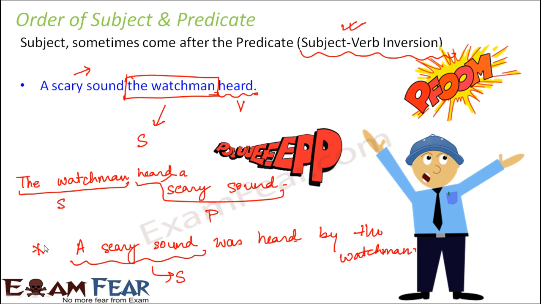Now here you notice another interesting thing, that in passive voice sentences, the subject is not the doer of the action. The scary sound is not doing anything. The doer of the action is the watchman, because the watchman is hearing the sound. So that is why I told you that in sentences in active voice, the subject is the doer of the action, but in sentences in passive voice, the subject is not the doer of the action.